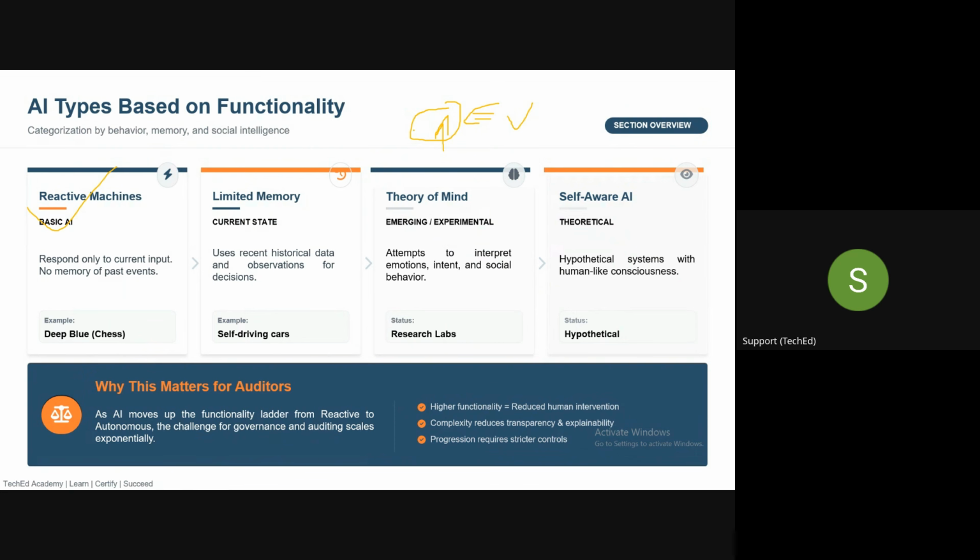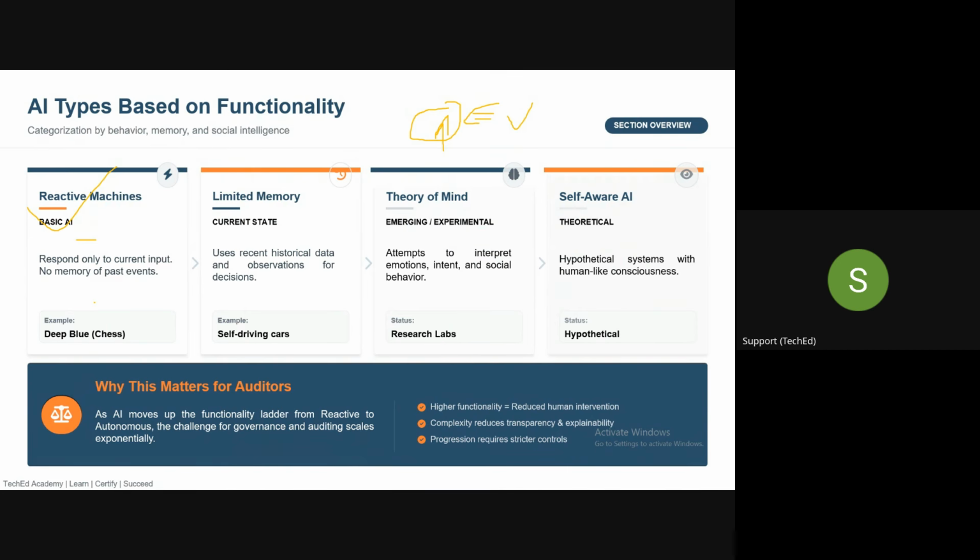It is just very simple, purely rule based. For example, if you say do x plus y, then it will do x plus y, correct? So that is a reactive machine which will respond to a specific input that you are providing. It is completely rule based and has very limited functionalities.